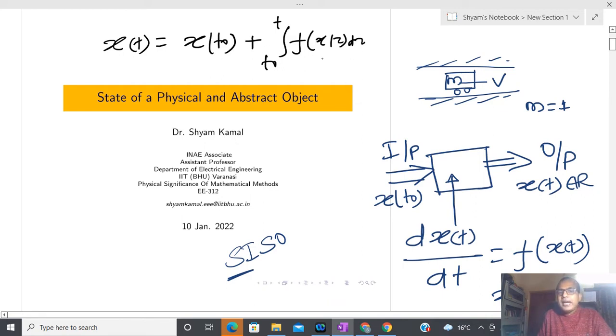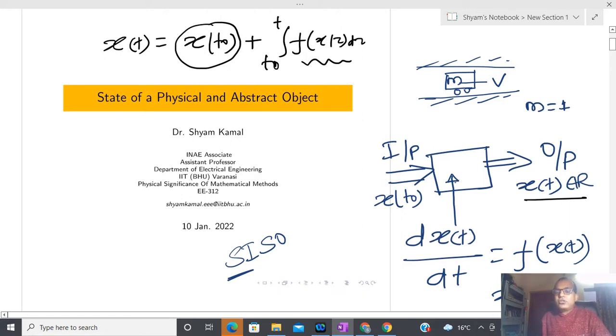Now here you can see that since this is already known to me, I know when I have to start my experiment and at what moment I am going to expect the output. Due to that reason, if I know this data x(t0), which I now interpret as an input, then I can get x(t), that is the output. Does anyone have confusion on this particular interpretation? If I have this kind of representation, then what is input and what is output? Does anyone have confusion? Now this particular object is called an abstract object.